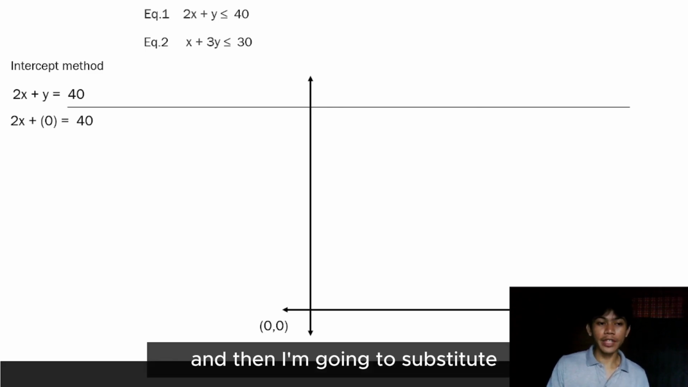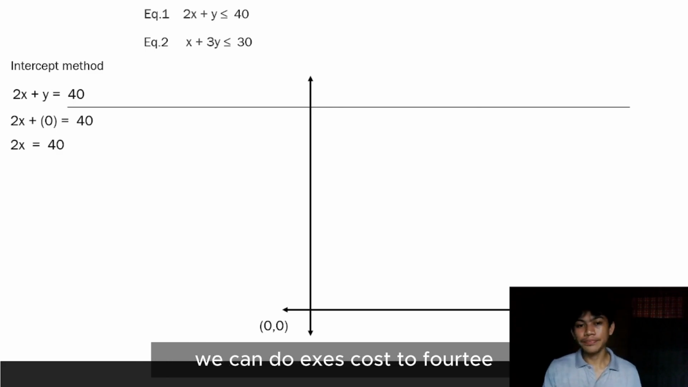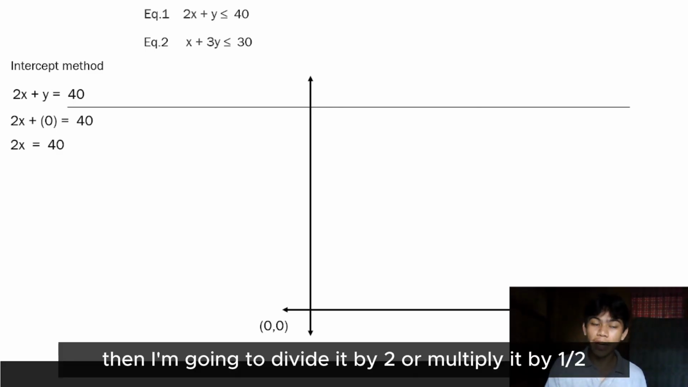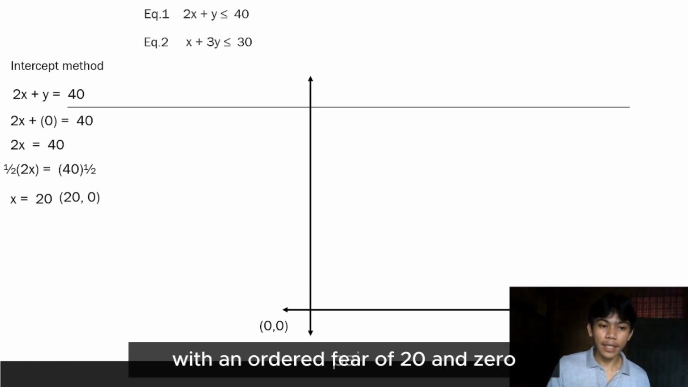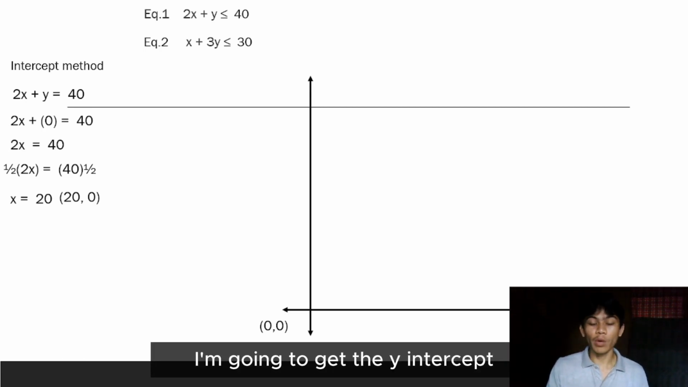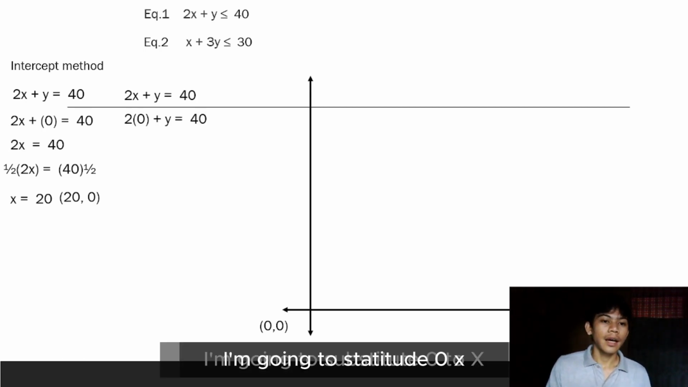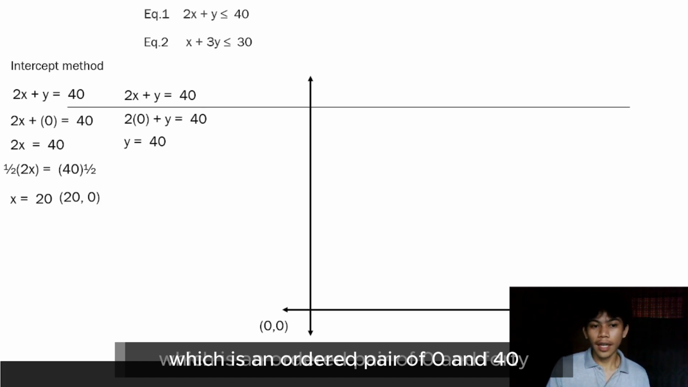And then I'm going to simplify it. It becomes 2x is equal to 40. Then I'm going to divide it by 2 or multiply it by 1/2, and I get x is equal to 20 with an ordered pair of 20 and 0. Now after I get the x-intercept, I'm going to get the y-intercept. I'm going to substitute 0 for x, and I would be left with y is equal to 40, which is an ordered pair of 0 and 40.